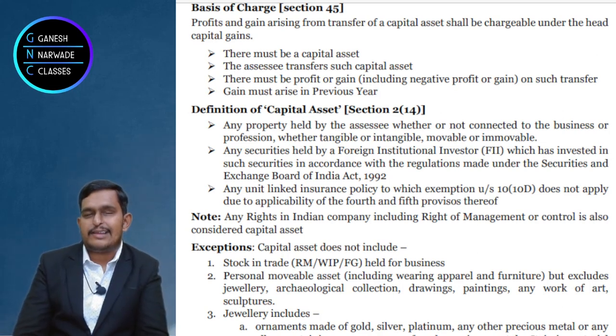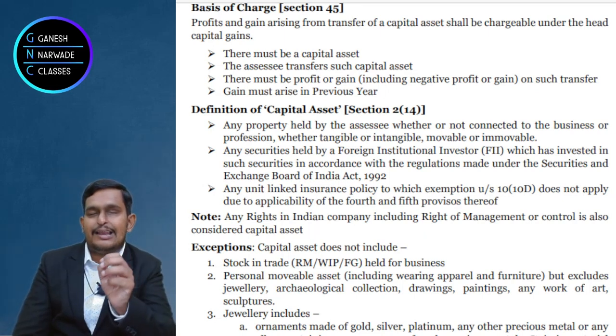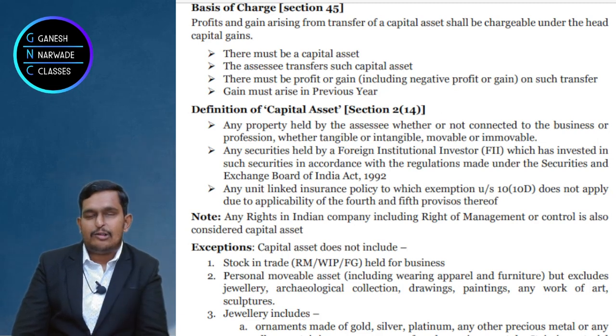Yes, during Congress time it was made that any foreign institutional investor holding securities as per the regulations of SEBI, the shares and securities are capital assets. Now think about it, a foreign institutional investor is normally a company, correct?